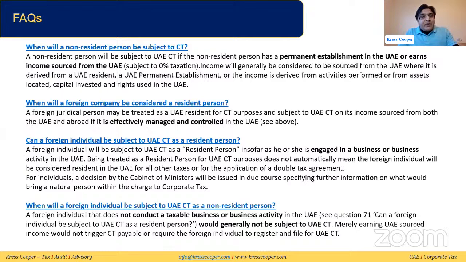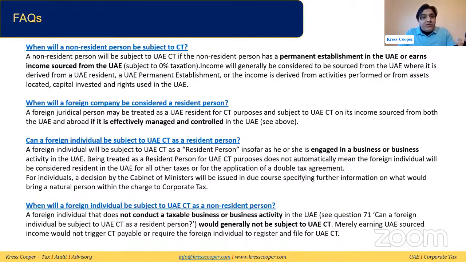When will a non-resident person be subject to corporate tax? We have already discussed that a non-resident person will be subject to tax if they have a PE, or a UAE sourced income, or a nexus: three different categories. When will a foreign company be considered a resident person? A foreign company will be considered a resident person if it is being controlled and managed from the UAE.